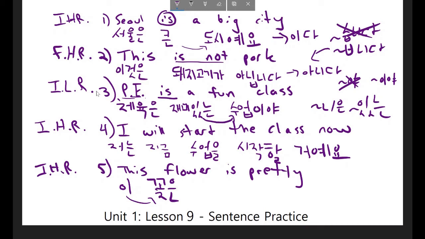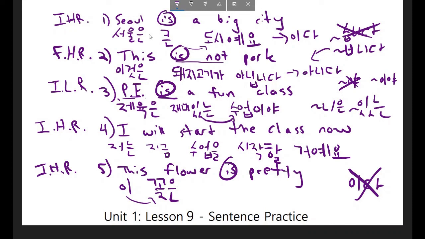This sentence, just like the third sentence, the second sentence, and the first sentence, they all have is. And this also has is. And it's a very common mistake for Korean learners to think that because a sentence has is in English, therefore it must have ida in Korean. However, you should know that if you're just describing something like this, that something is an adjective, you actually don't need to include ida in this sentence.